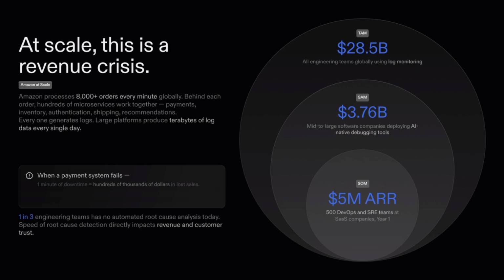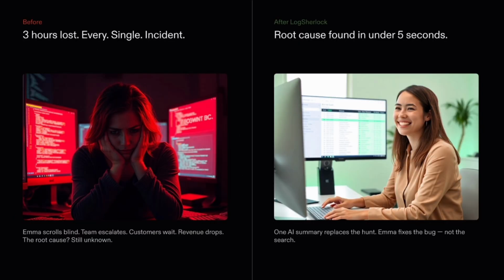Let's look at a real industry where this problem becomes extremely critical. Large e-commerce platforms. Companies like Amazon process over 8,000 orders every minute globally. Behind each order, hundreds of microservices are working together, handling payments, inventory, user authentication, shipping, and recommendations. Every one of these services continuously generates logs. In fact, large platforms can produce terabytes of log data every single day.